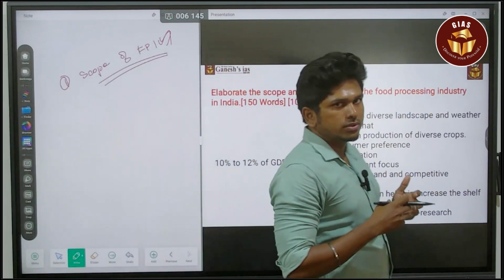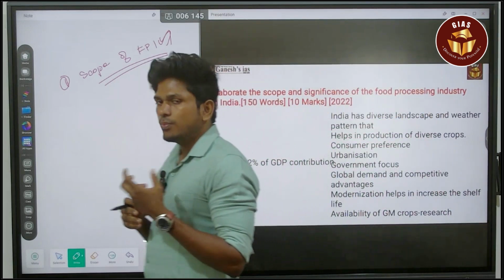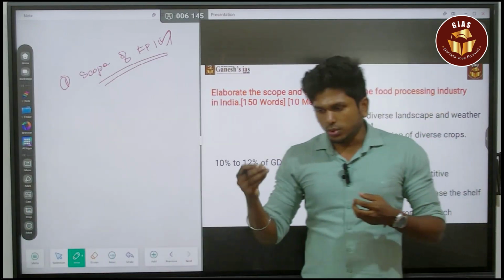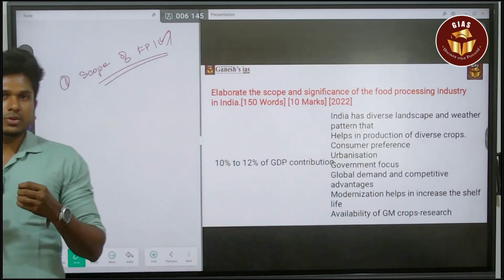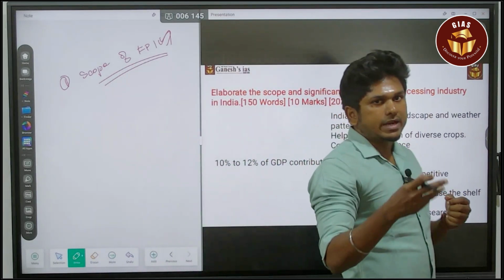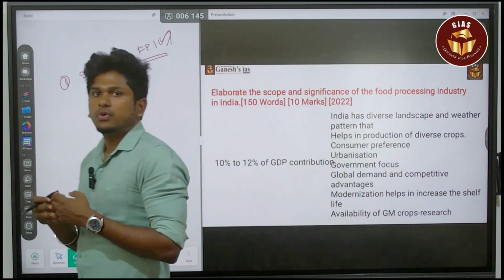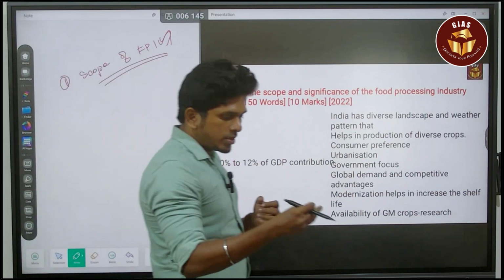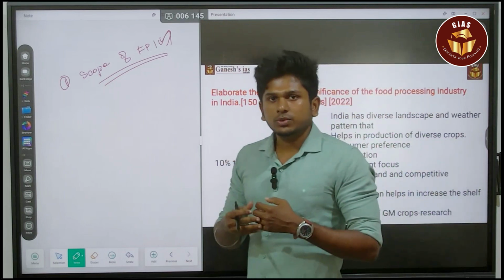So what is scope? Scope means all about the opportunities or the chances. For example, after you complete your 12th exam, if you say I am going to take electronics and communication engineering, or else mechanical engineering, some persons may ask what is the scope for it, which means whether it provides you job opportunities, whether it is remunerative.